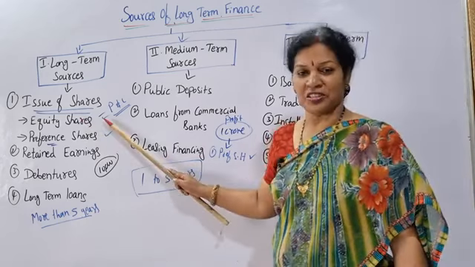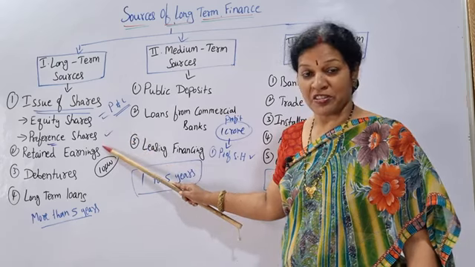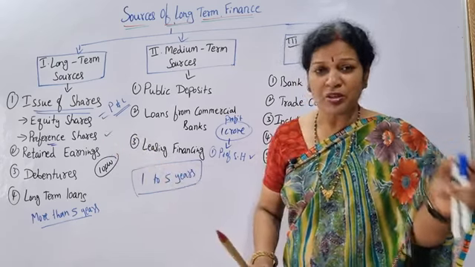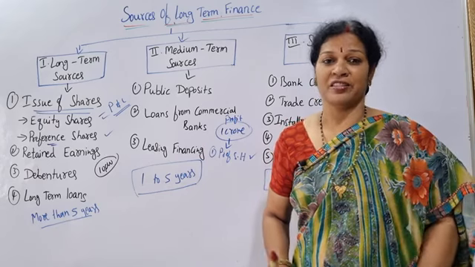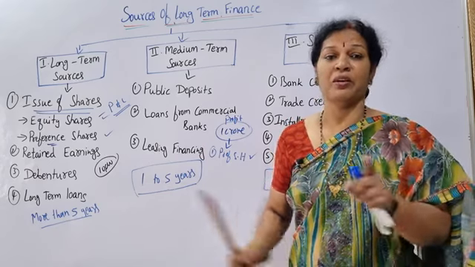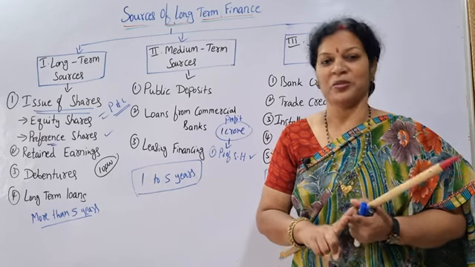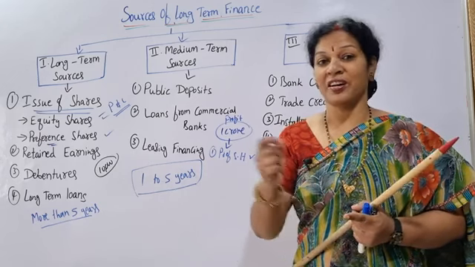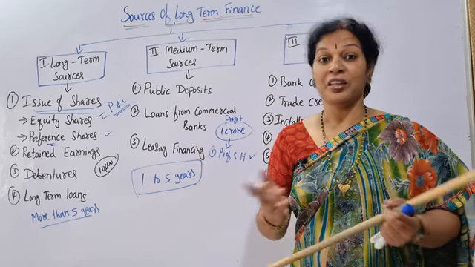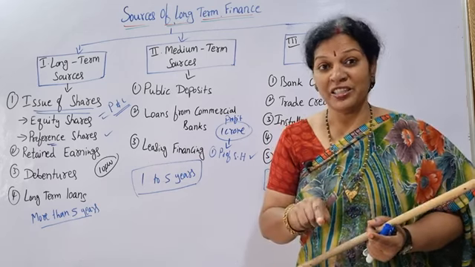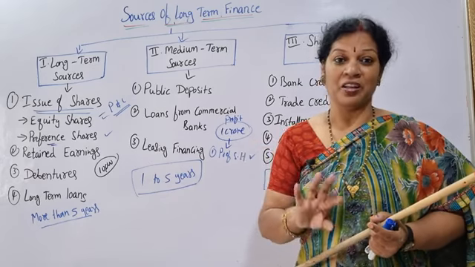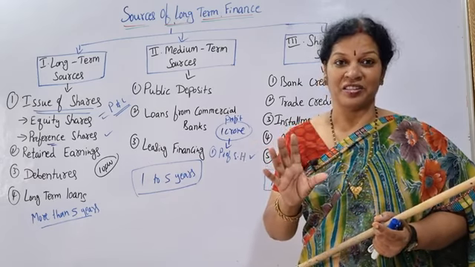Getting it? Issue of shares: equity shares, preference shares. Very important, please remember. This is the main source of getting long-term finance. In long-term finance, whenever you want, you'll think about issuing shares. What should I issue, preference shares or equity shares? How many preference shares and how many equity shares should I issue? That depends on the organization.